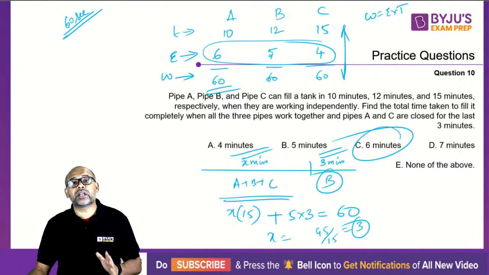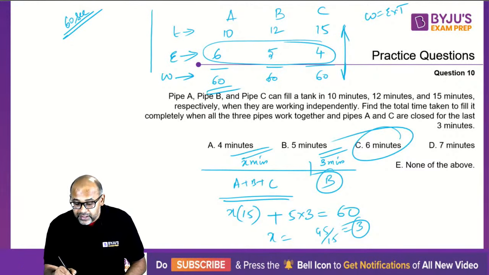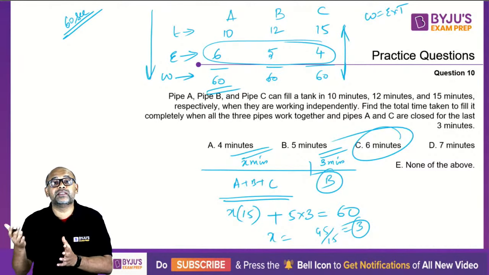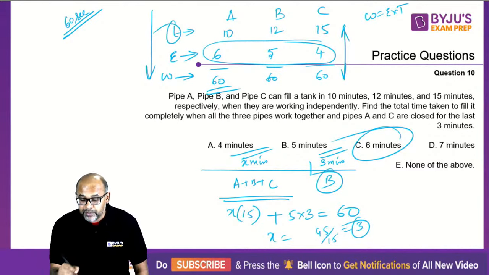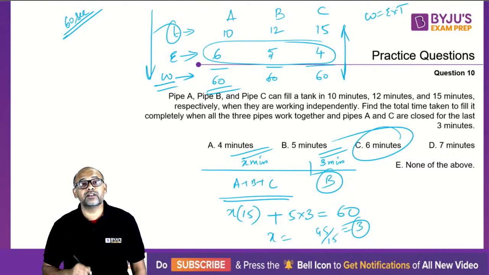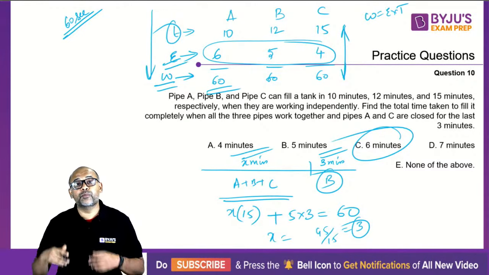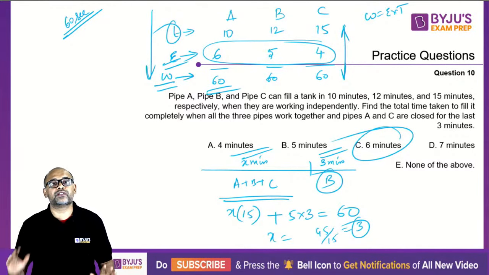This is how you should approach your time and work problems when you're dealing with pipes or people, A, B, C kind of people. So start with the time taken, then get your work, then get your efficiency. The moment you get your efficiency, the question is more or less solved.